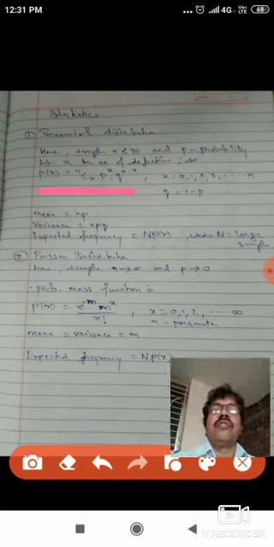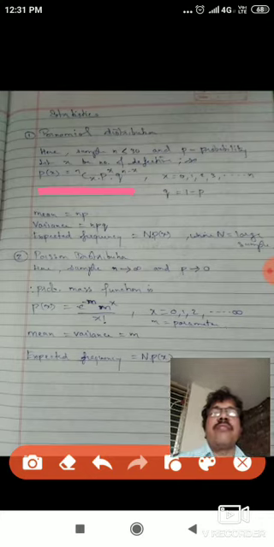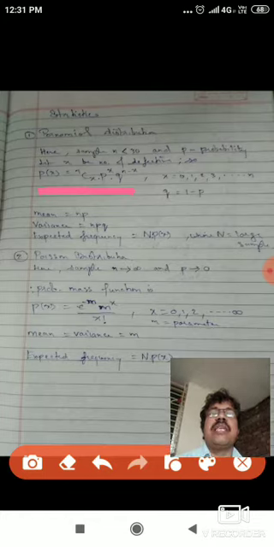From this distribution we are going to know the mean, that is np, the variance, that is npq, and the expected frequency, that is capital N multiplied by P of x. P of x is the binomial probability, and capital N is the large number of samples. So this is the binomial distribution.